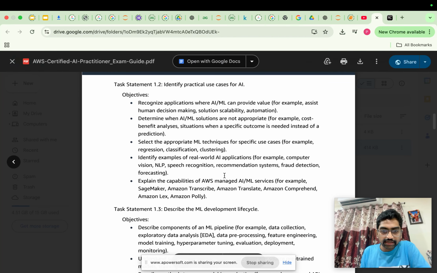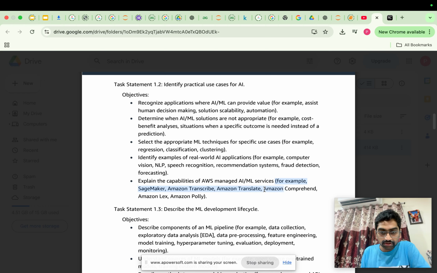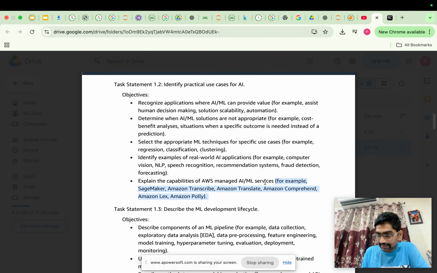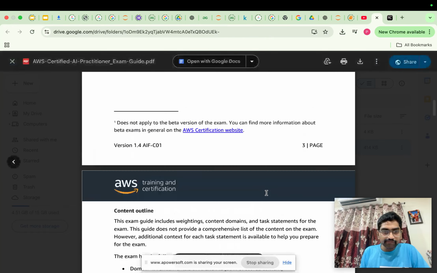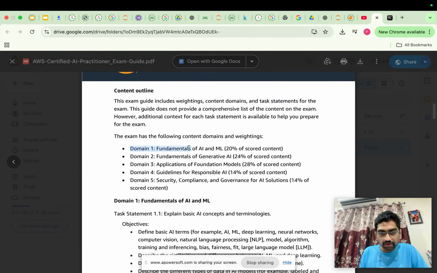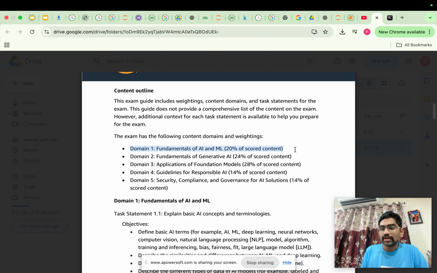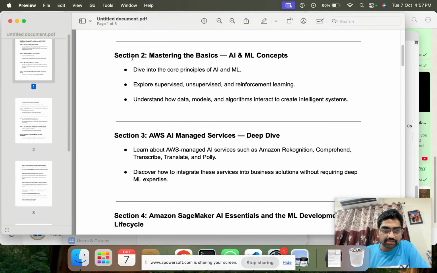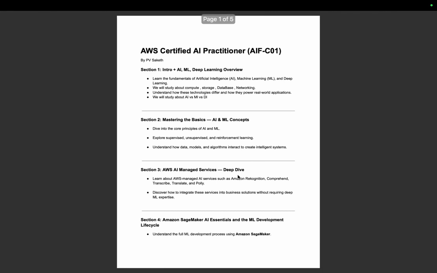Then we will study Amazon Translate and Amazon Transcribe. These are very important functions that we have to study in the third phase, where we will do full-on coding, theory, and full-on AWS work in the AWS console. In this first domain itself, I will also teach you how to create your AWS account and how to use the services. The same things I wrote: Amazon Rekognition, Comprehend, Translate, and Polly.